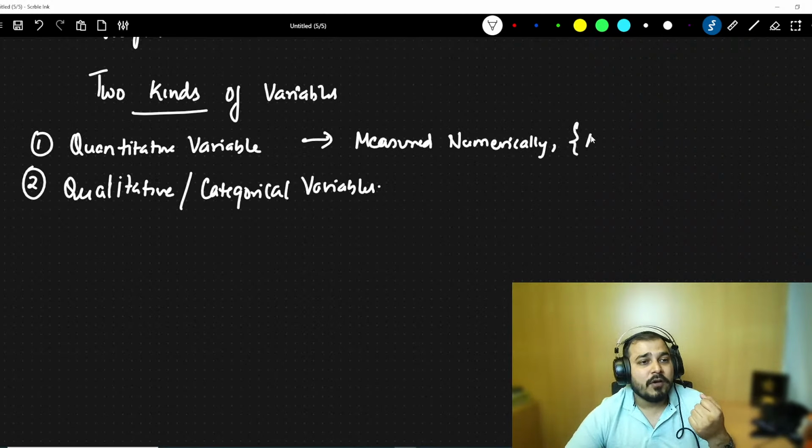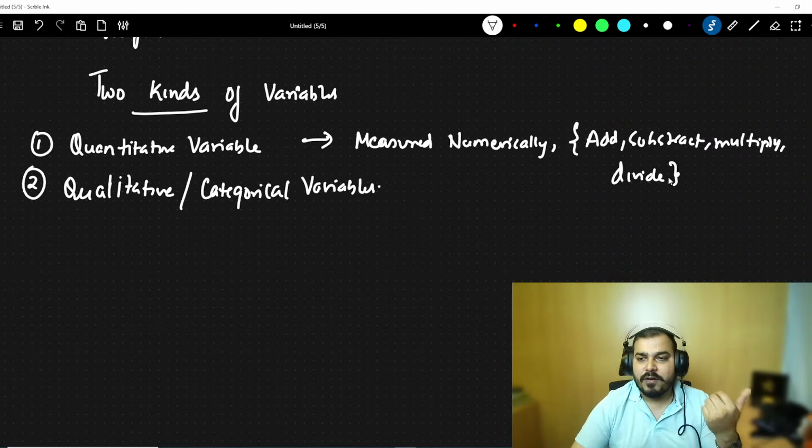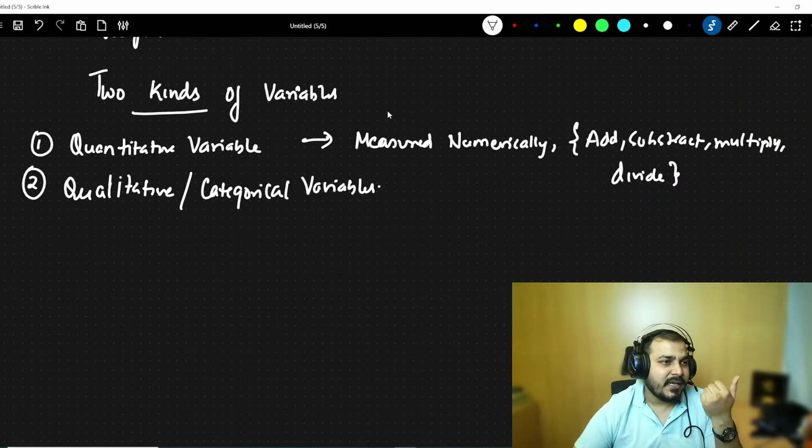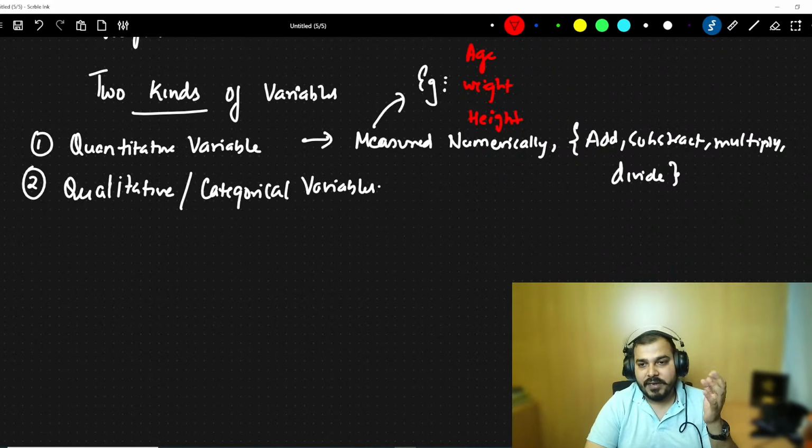We can perform a lot of operations like add, subtract, divide, multiply, right? We can perform any kind of operations that we want. One example of this is I may consider age, weight, height. Some of the examples with respect to quantitative variable.